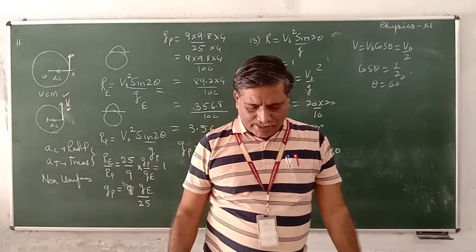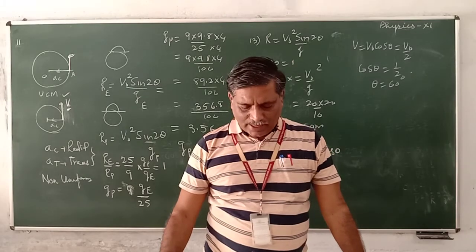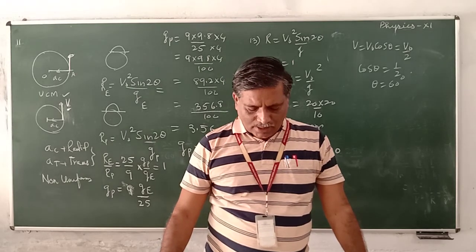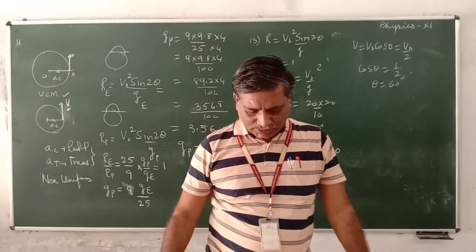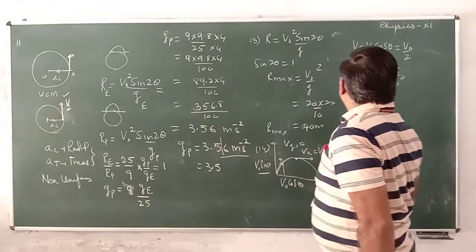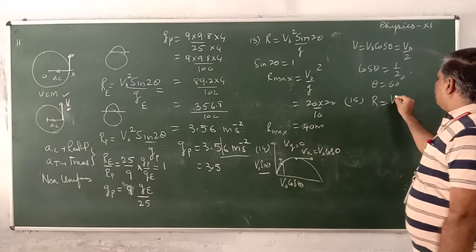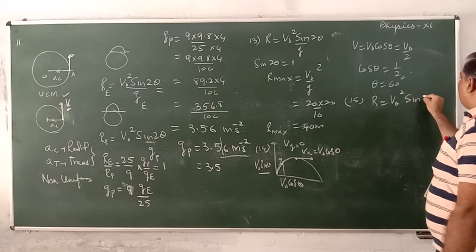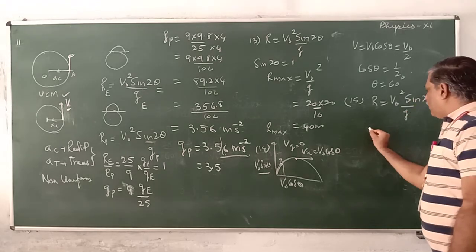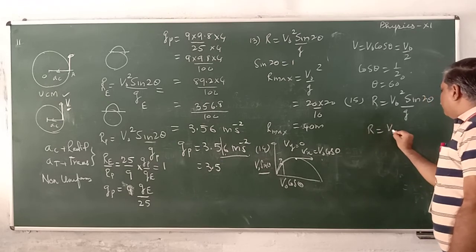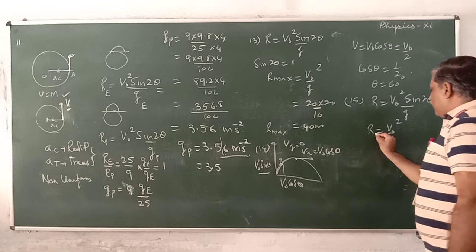A projectile fired with initial velocity u at some angle theta has a range R. If the initial velocity is doubled at the same angle of projection, the range will be? This is the 15th problem. Range formula we know, V0 square sine 2 theta divided by G. Theta is the same, therefore R is proportional to V0 square divided by G. That is R1.